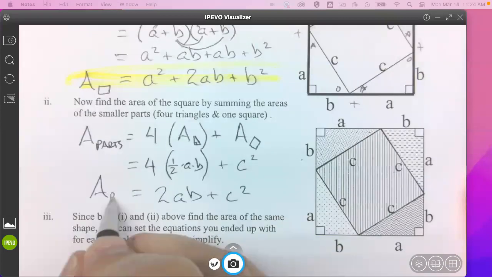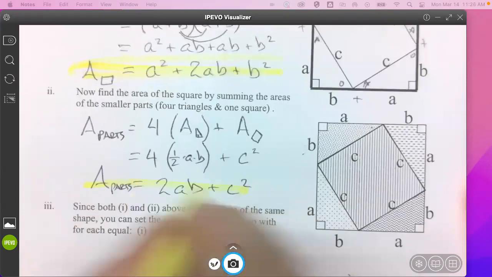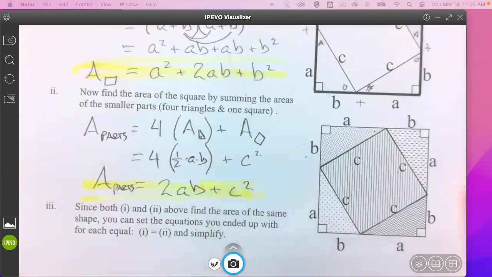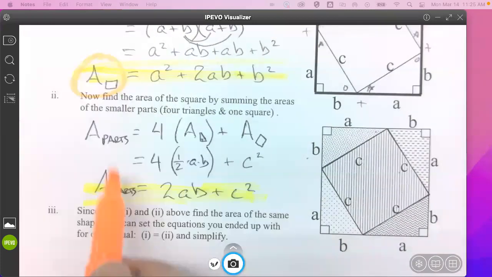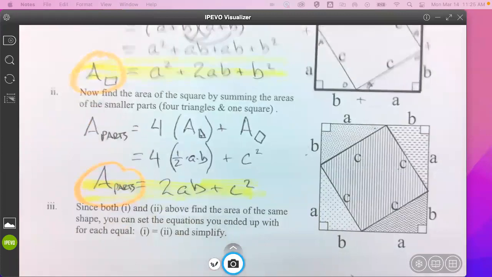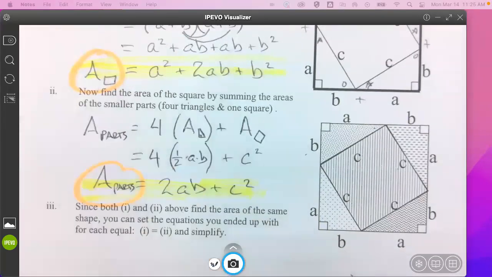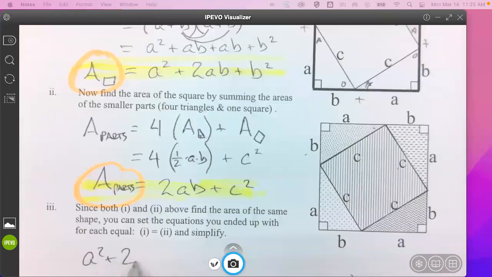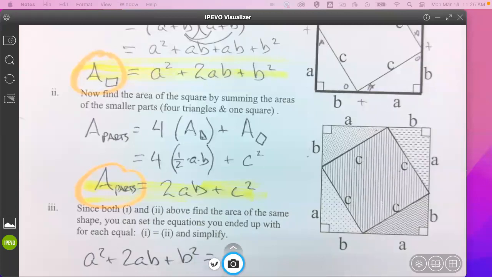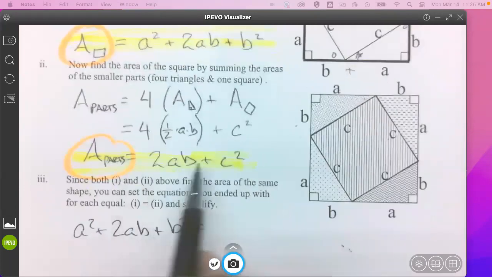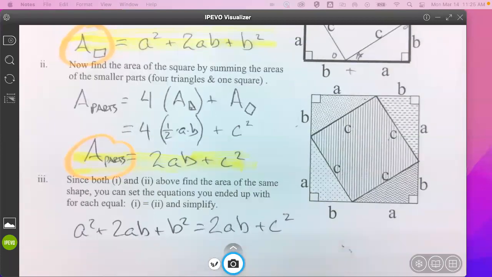And this is the area of the same shape, but by parts. Since it's the same shape, shouldn't this and this be equal? Therefore, I can take what this is equal to, A squared plus 2AB plus B squared, and set it equal to what this one's equal to by substitution. 2AB plus C squared.